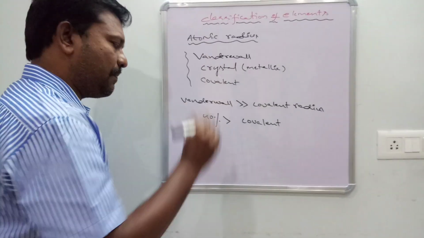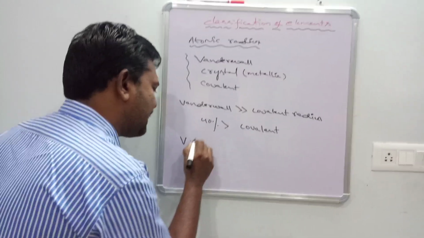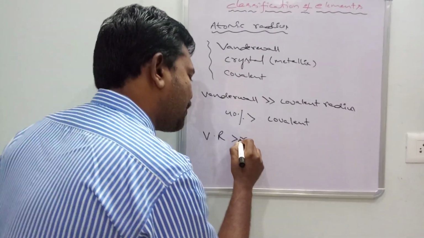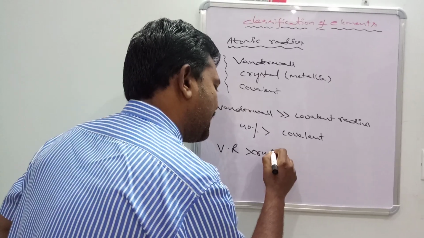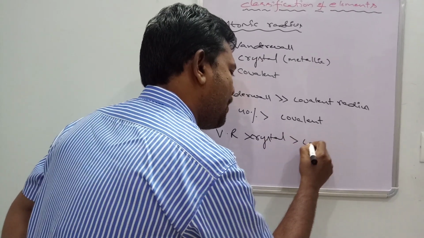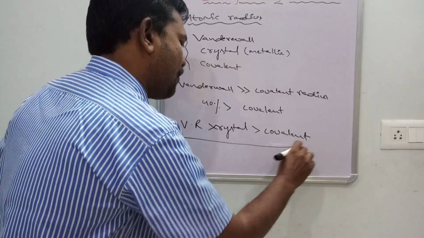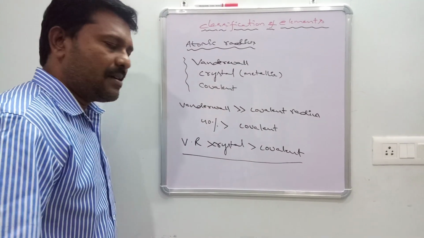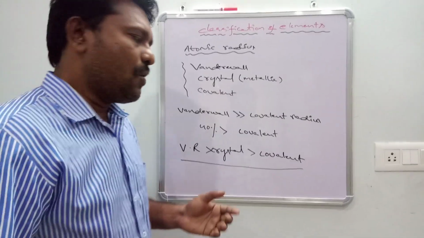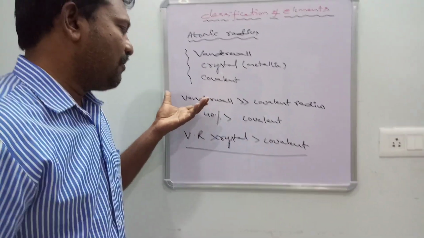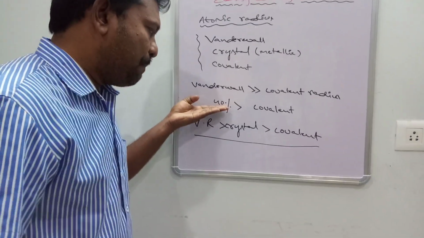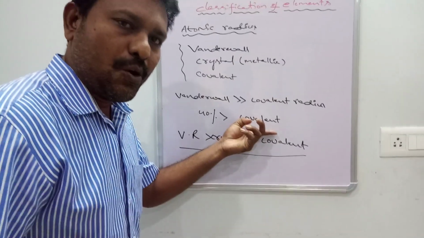Overall, what is the order? Van der Waals radius is greater than crystal radius, crystal radius is greater than covalent radius. That is a very important point. Van der Waals radius is 40% greater than that of covalent radius.